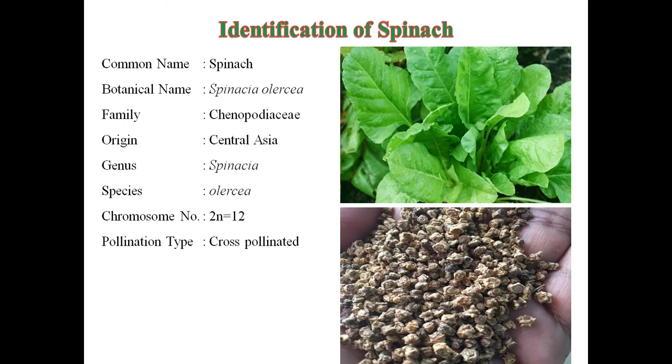Next one is a spinach. Botanical name Spinacia oleracea, family Chenopodiaceae, origin Central Asia, genus Spinacia, species oleracea. Chromosome number is 2n is equal to 12. Pollination type, it is a cross-pollinated crop. You can see the picture of seeds of spinach and leaves of spinach.